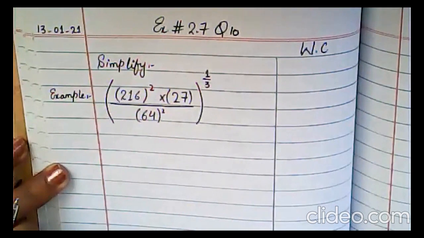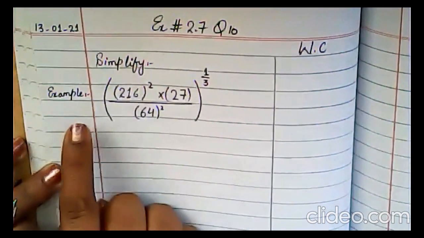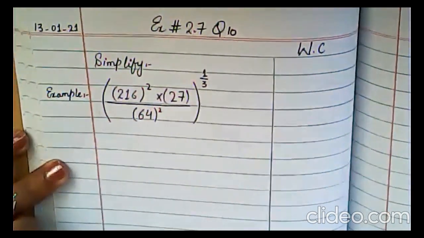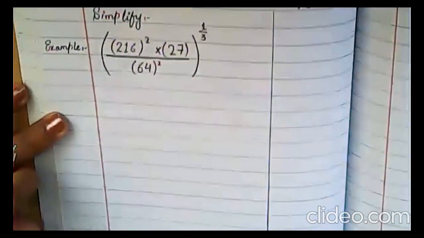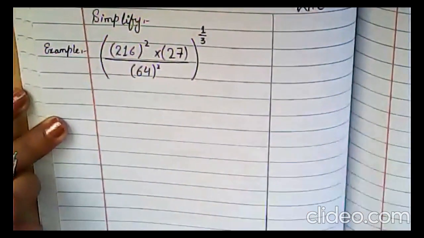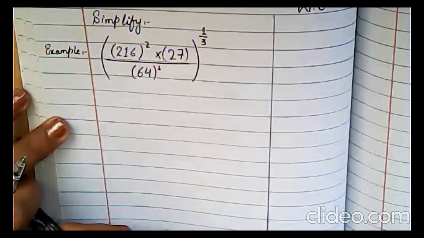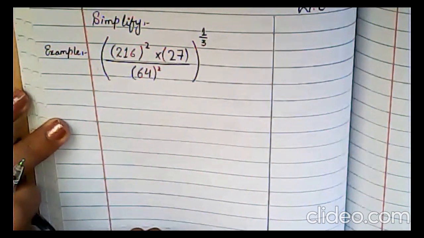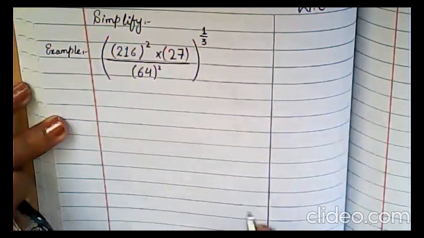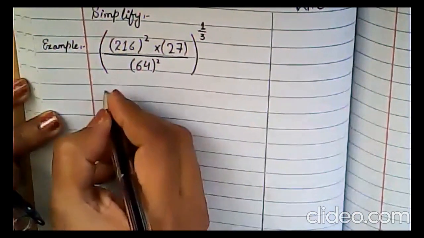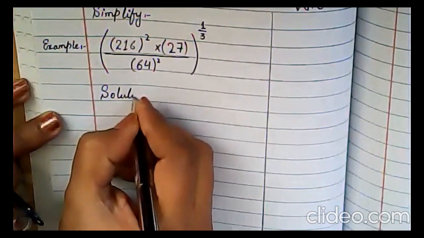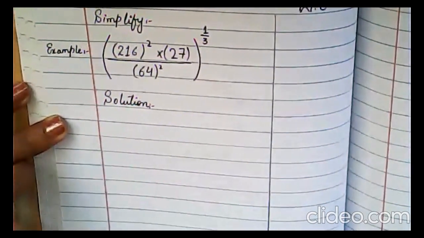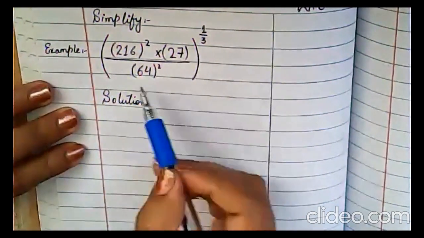Okay. Now, what you will do, first you will write down the heading simplify, then you will copy down the question from book. This is an example. Okay. I hope it is clear. This is an example. Okay. Now, for question number 10, Talha, please listen to this question. This is an example, then I will tell you, Talha. Okay, just a minute. Now look at here. First, you will write down the heading solution. Understand? Then you will copy down the question again.